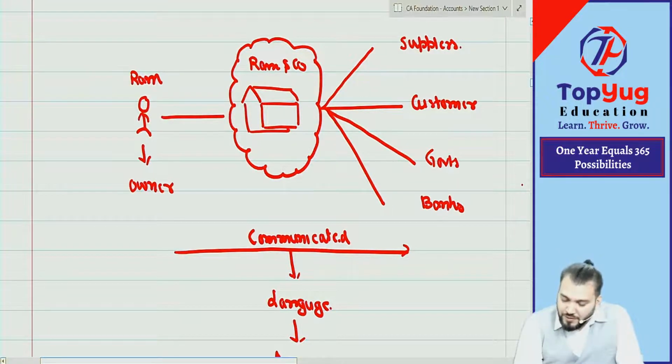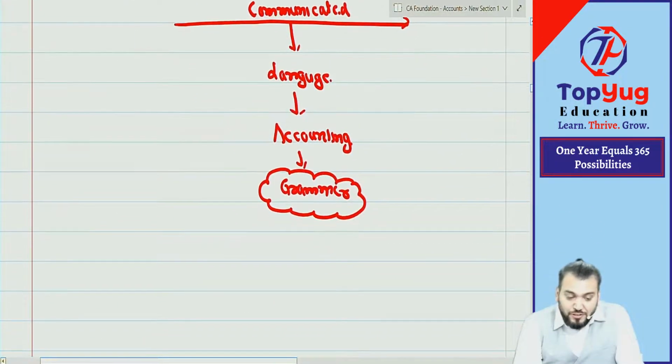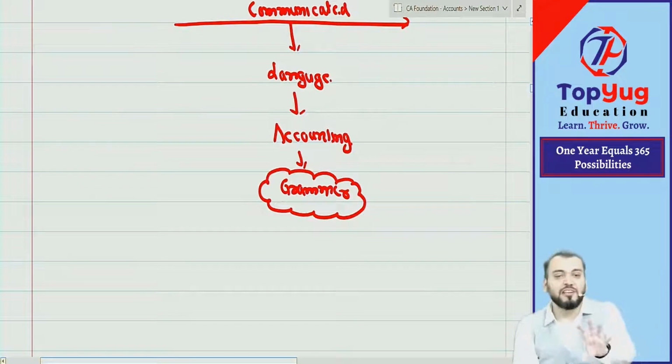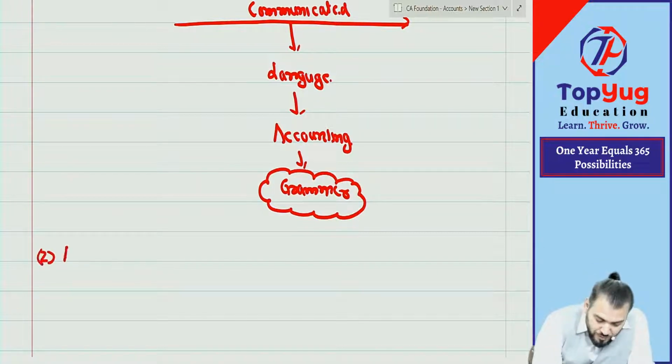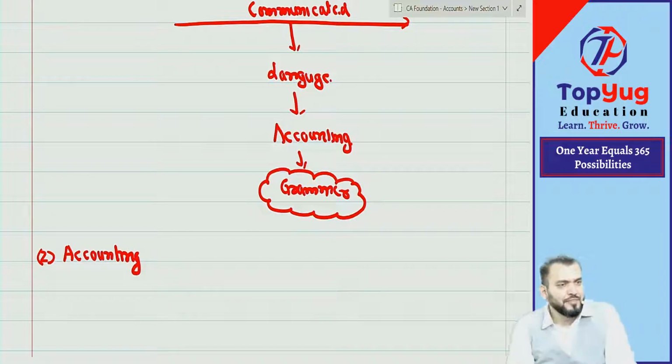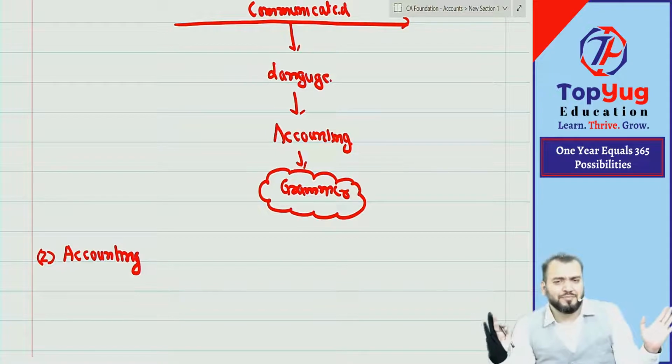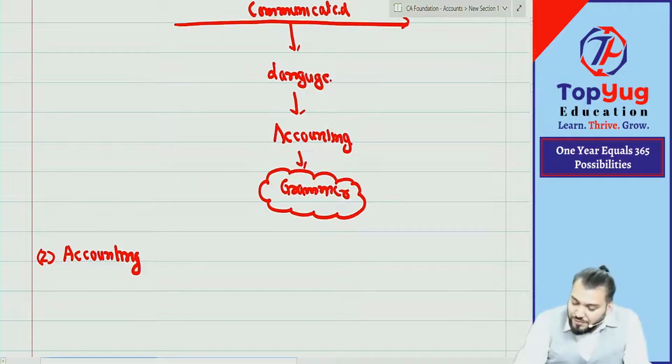Understood? Yes, sir. So I hope you have understood. Now let us understand what is the actual definition of accounting. We read it on point number 2. Today we will do the definition part only, nothing more than that. So what is accounting?